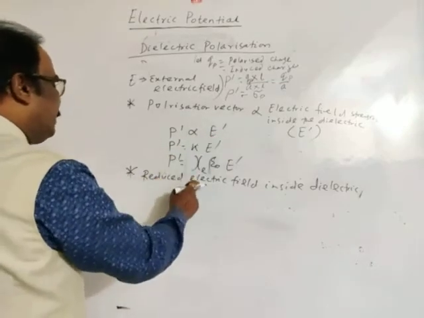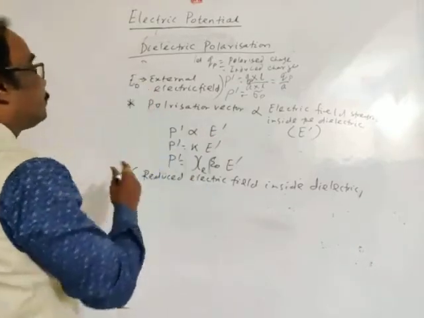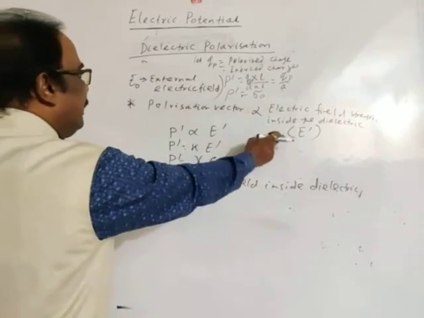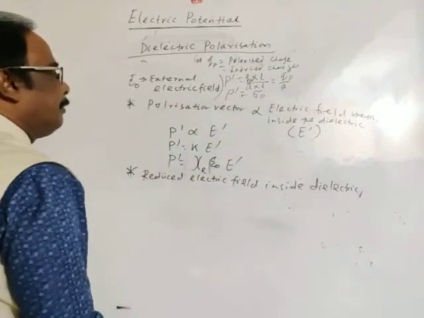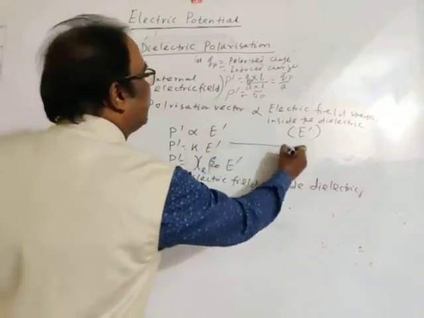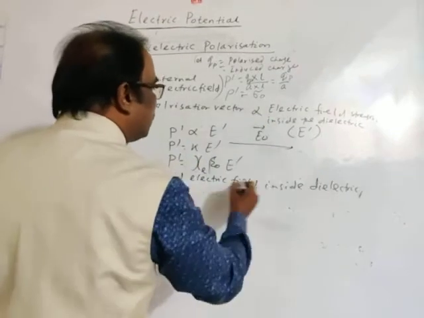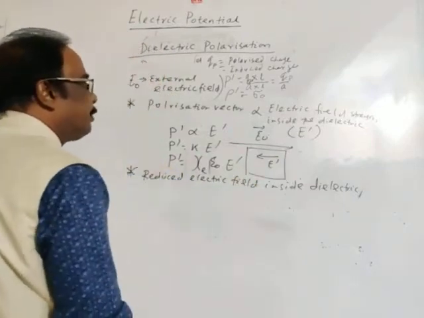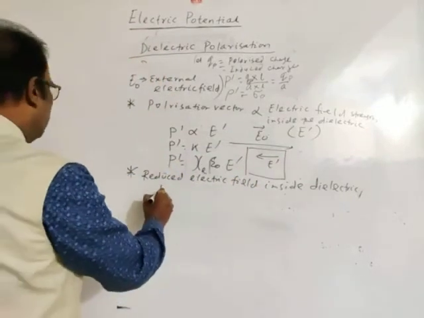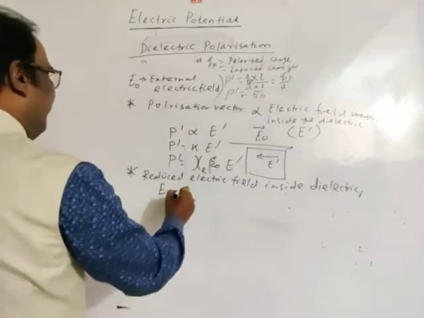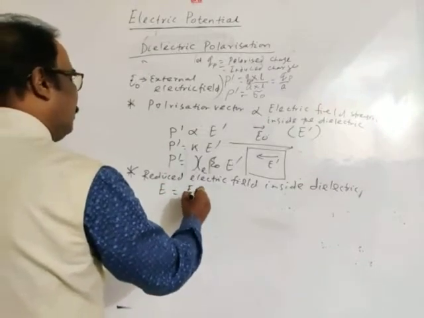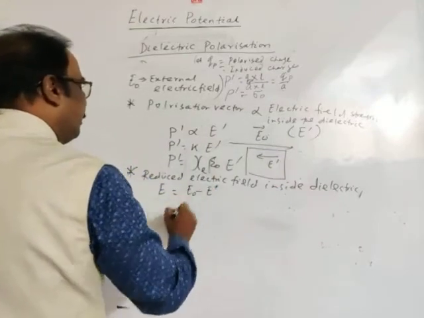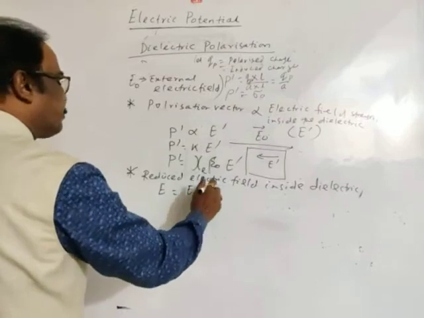So the reduced electric field, or you may take it E0. Previously we have taken it E naught. E naught is the external electric field, E dash is the electric field strength inside the dielectric. If this is the direction of the external electric field, then inside the dielectric this is the direction of the polarized or induced electric field. Then the resultant electric field will be E naught minus E dash. Okay, E naught minus E dash.